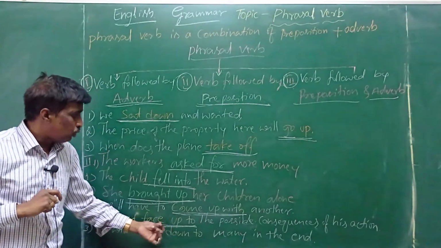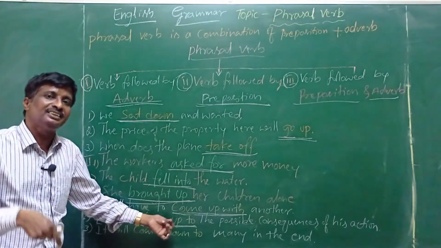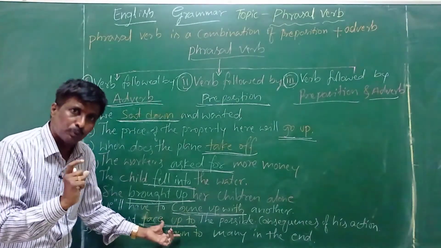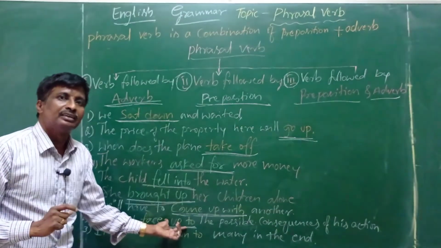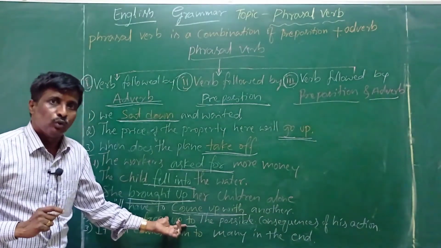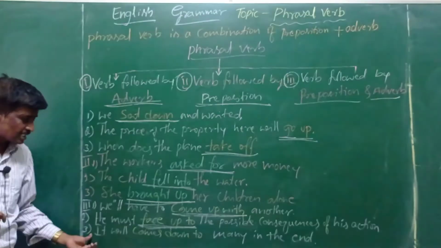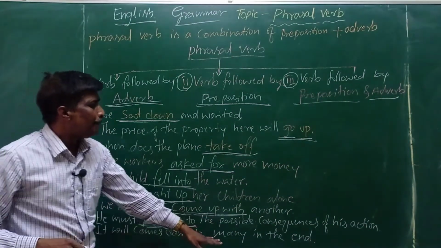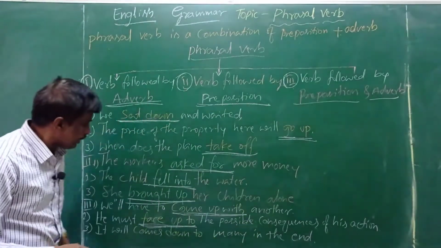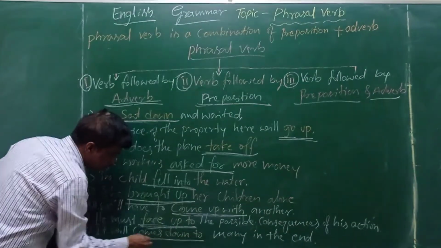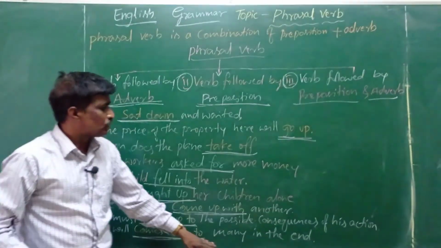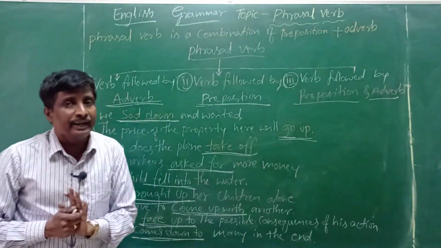See there, verb, preposition as well as adverb also. So this group of words is a phrasal verb. Okay, and last one, it will come down to money in the end.